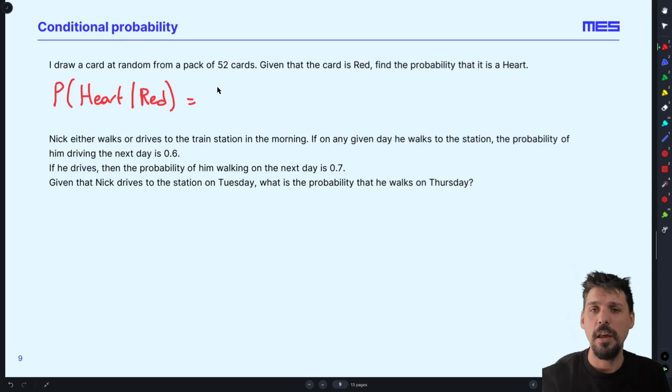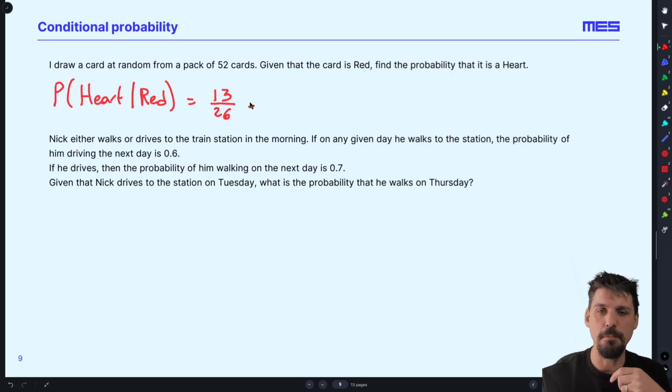So I'm picking a card. I know it's red. How many red cards are hearts? Well, there are 13 red cards that are hearts out of a possible, well, how many cards are red? It's not 52. It is 26. And this is where this fraction, it's the hearts.